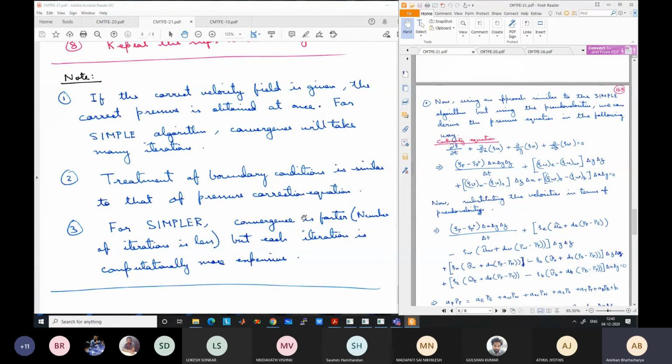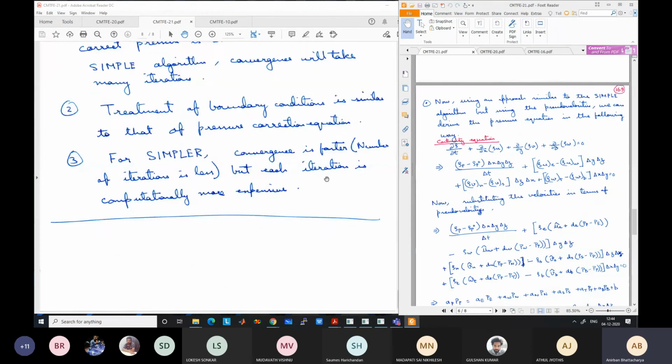I'm just giving some random values, okay? But it will take more time to run each iteration of SIMPLER. But because the total number of iterations is less, the overall time will reduce. Convergence is much faster, but each iteration is computationally more expensive. So we'll stop here, and in the next class we will finish this part, studying these two other algorithms.